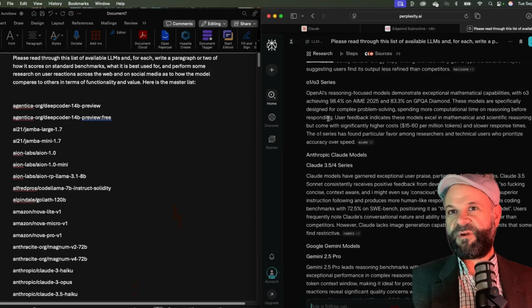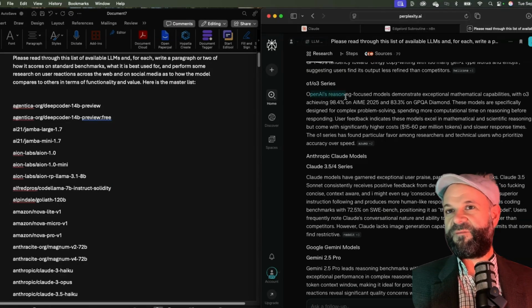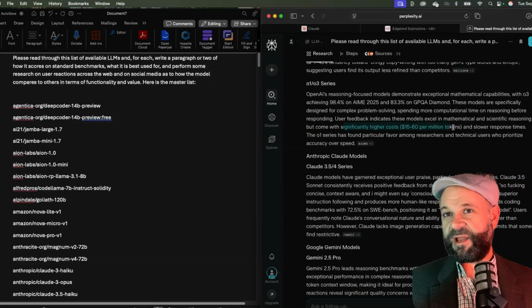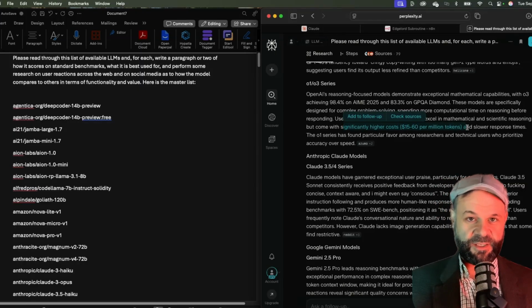So here you can see I've gone through, and for each one, it's writing a paragraph or so. Good, the o1 and o3 series of OpenAI's ChatGPT: it has exceptional mathematical capabilities. They're designed for complex problem solving. This is what it's good for. And it has significantly higher costs per million tokens than other models.